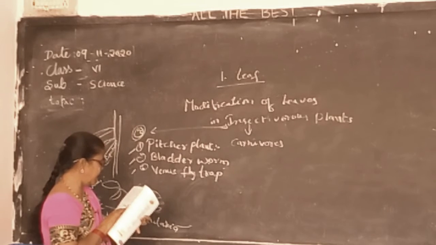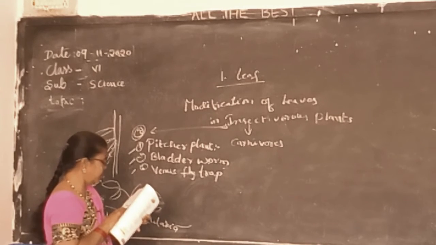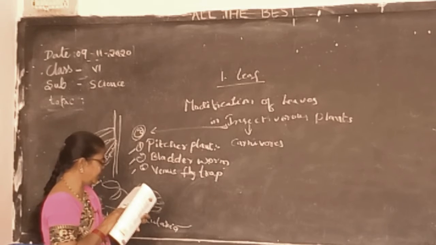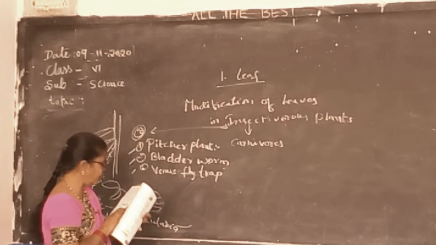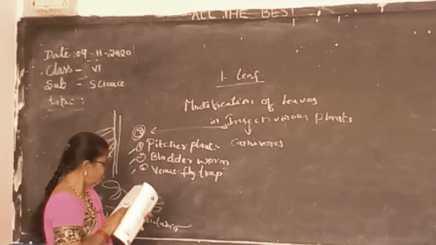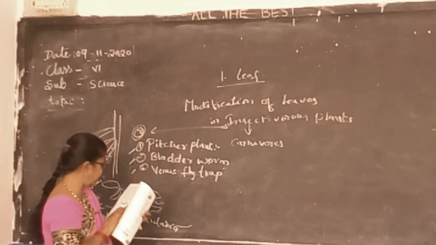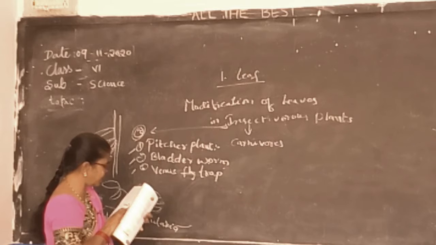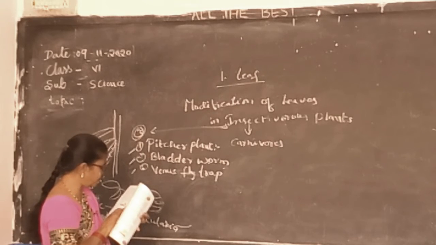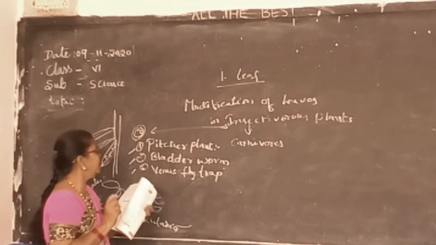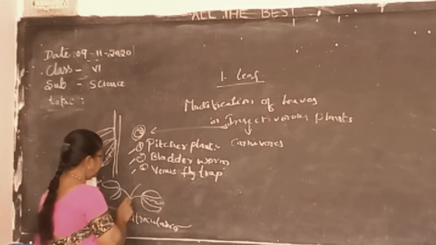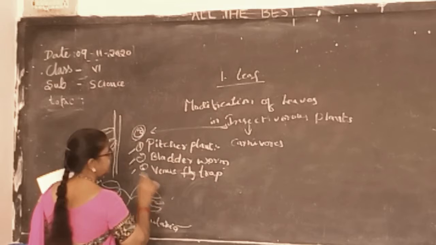It is a plant. The edge of a leaf has a long pointed stiff hair. The leaf blade is divided into two parts, and the midrib acts as the hinge of the door. So when the insect touches the leaf, the edges of the leaf suddenly interlock and prevent the escape of the insect. So this plant secretes digestive juices and enzymes to digest the insect. So here also, here the leaf is a plant.